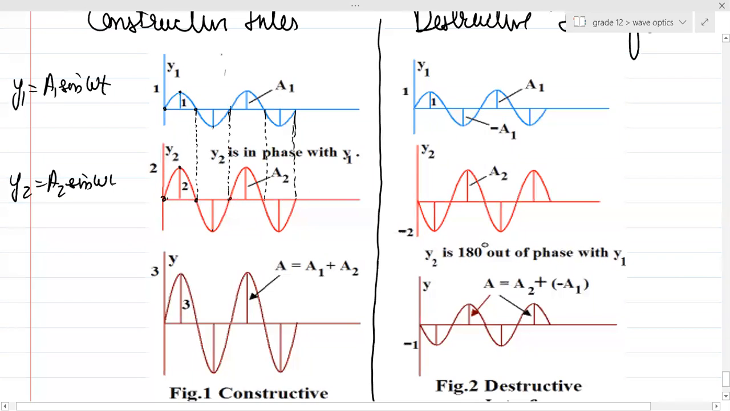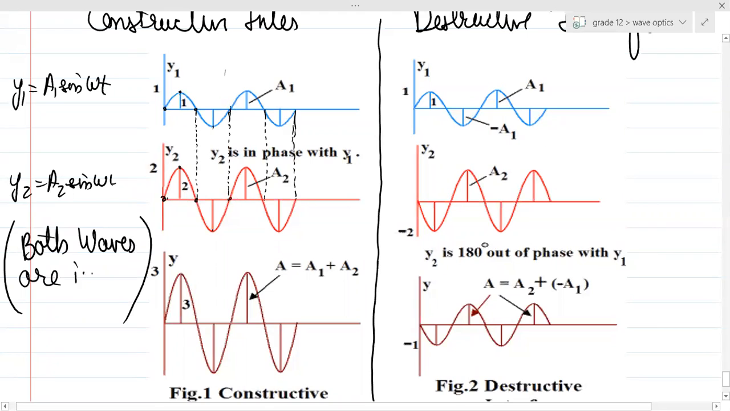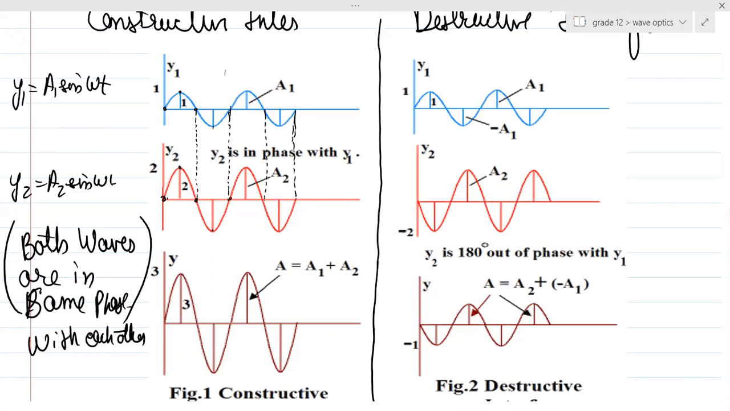So can you see, guys, here in constructive interference, can I say both waves are in phase, or in the same phase with each other? Both are becoming maximum at the same time, 0 at the same time, minimum at the same time. Everything is following at the same time instant. So whenever constructive interference happens, the waves are in the same phase.